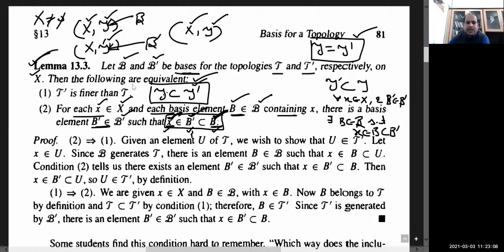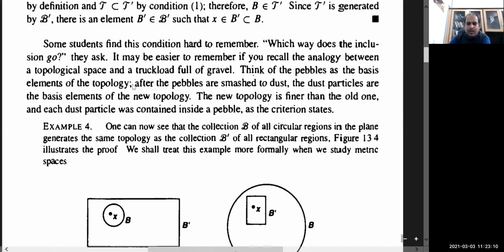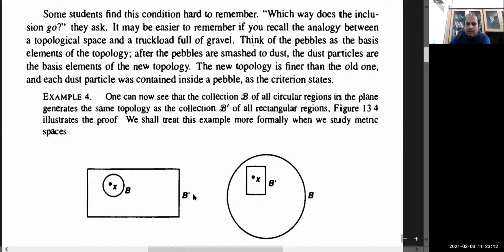To make it more clear, there is a very good example given here. But before that, let me recall these important points. Read it line by line. This is a very good book. You need to read it line by line. Don't skip it. I am stating many of the points here, but try to read it line by line.